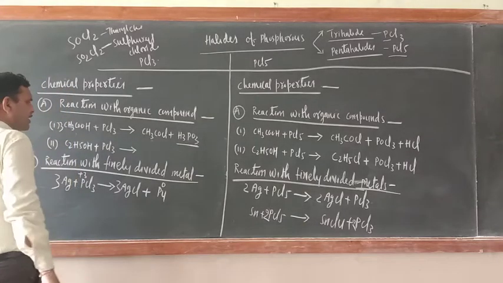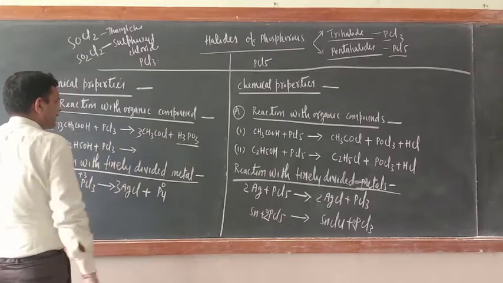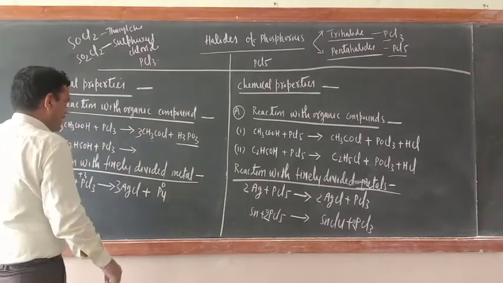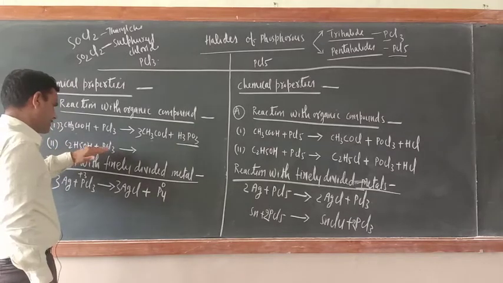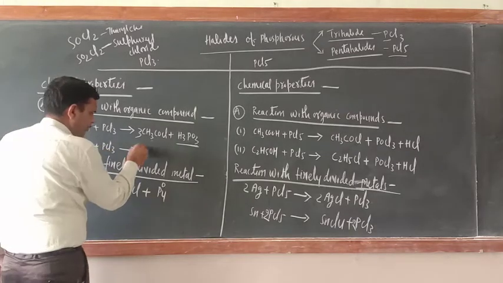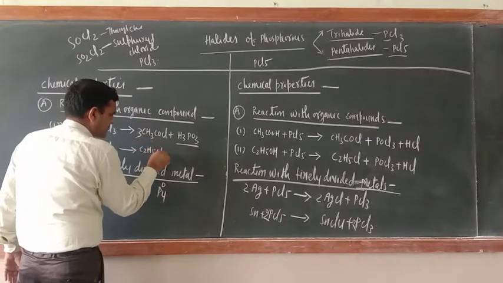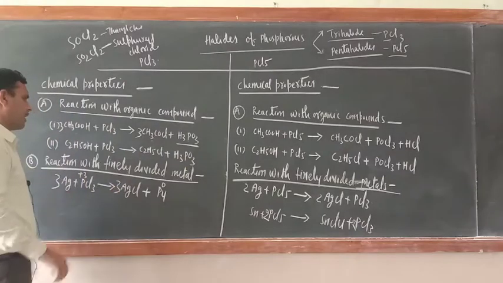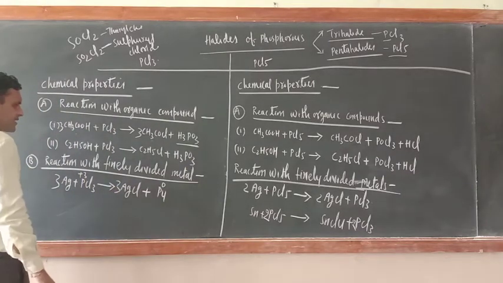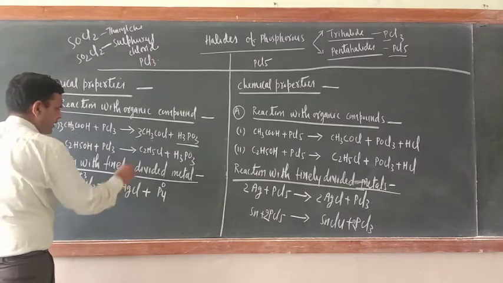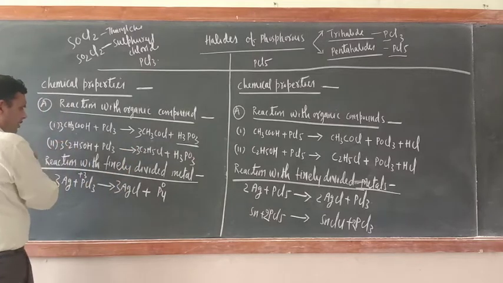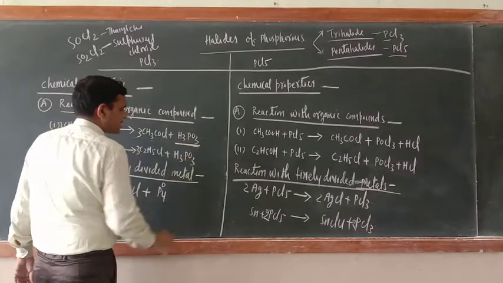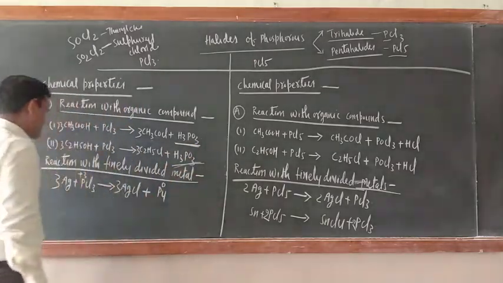Now this will be 3, so this also will be 3. The rest of the reaction is balanced, you can check. Yes, balanced. Now C2H5OH plus PCl3. One product is C2H5Cl plus H3PO3. Again you can balance the reaction. Here write 3, here also write 3, and the rest everything is balanced. So this is phosphorus acid.